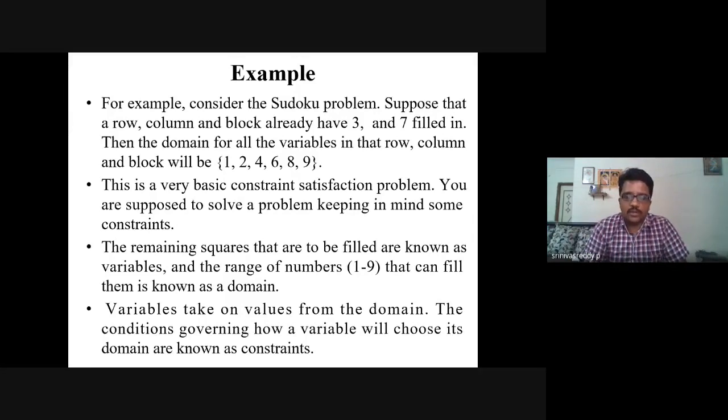So variables take on values from the domain. The conditions governing how a variable will choose its domain are the constraints. So you need to make conditions in such a way, row wise, column wise, or you can have a 9 by 9 matrix and divide it into sub cubes. We'll see that in the next slide.